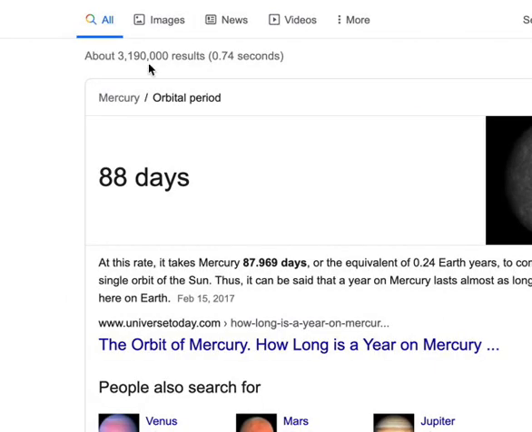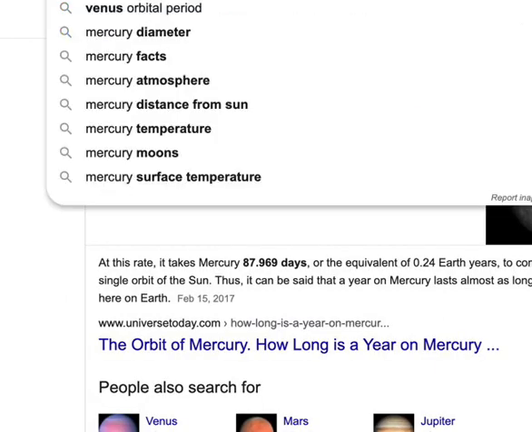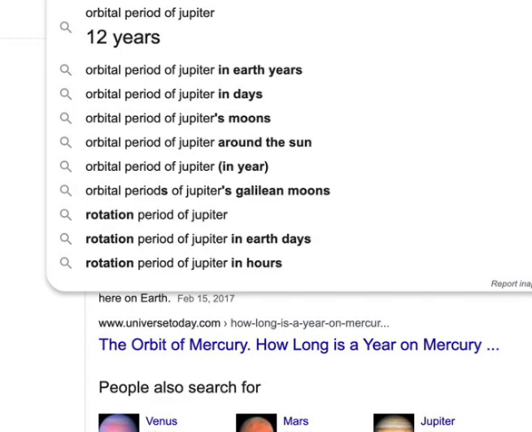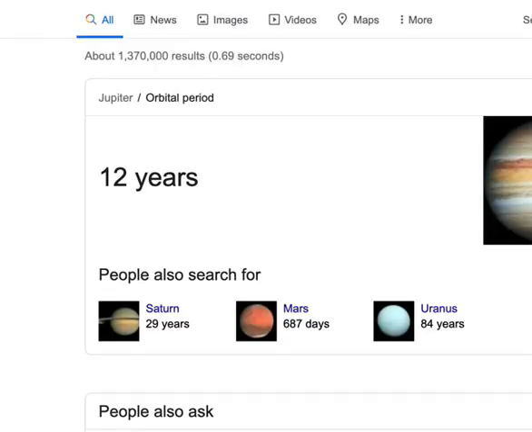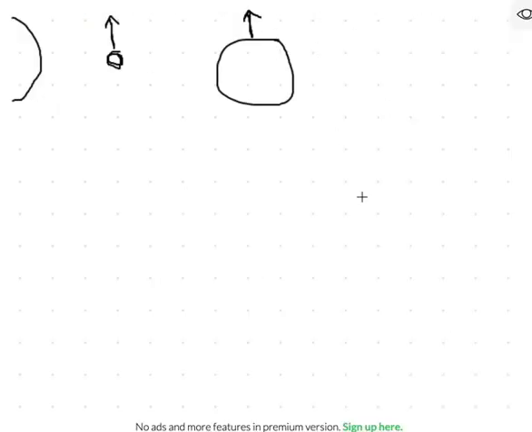the orbital period of Mercury is approximately 88 days. Okay, and the orbital period of Jupiter is 12 years. So how is it that this larger object is moving slower and therefore takes longer to travel around the sun if the force acting on it is greater? And this is because there's another variable at play here.